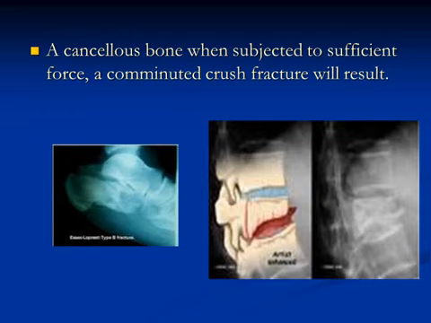In cancellous bone, when subject to sufficient force, a comminuted crush fracture will result, usually seen in spongy bone, like fracture of the calcaneum and fracture of the vertebra.